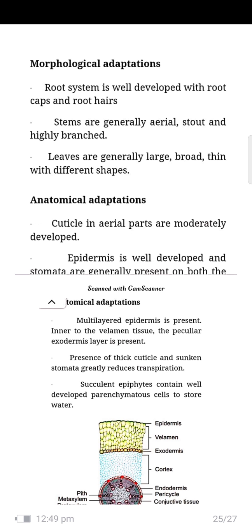Any plant will store water in its roots, stems and leaves. Based on this, plants can be divided into three types: hydrophytes, mesophytes, xerophytes. Hydrophytes mean water, mesophytes muddy areas, xerophytes water and muddy. These are the differentiations among these plants. Every adaptation helps the plant grow, how the plant growth will be shown, how the plant will be divided, and many classes. These are the anatomical adaptations of mesophytes. Thank you for giving this opportunity.